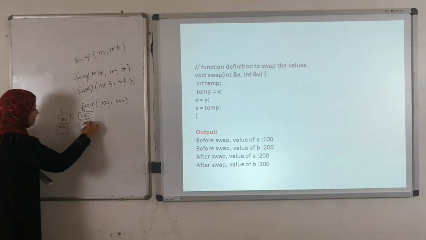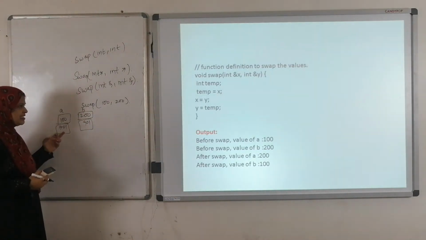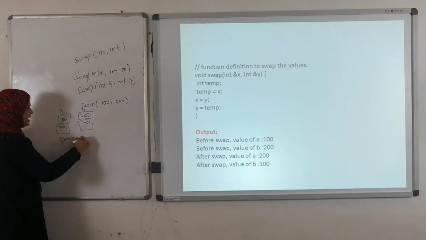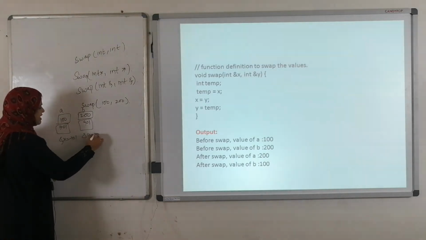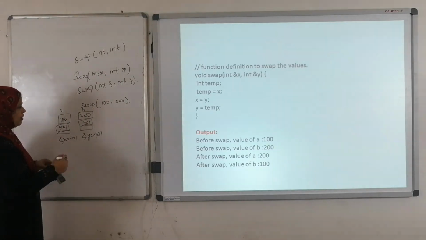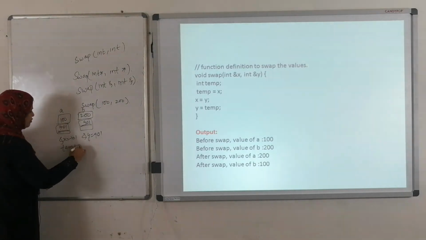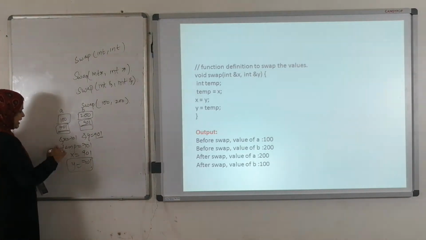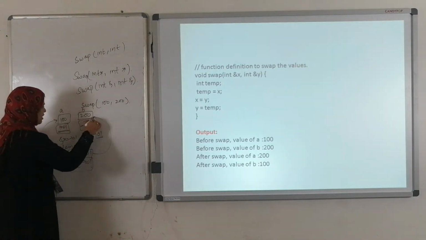We are passing the references. Here the address of X is 701, address of Y is 901. So temp equals to X. X is 701. Here X equals to Y. What is the Y value? 901. Now Y equals to temp. Temp is 701. So Y is indicating this 701 memory location. X is indicating the 901 memory location.